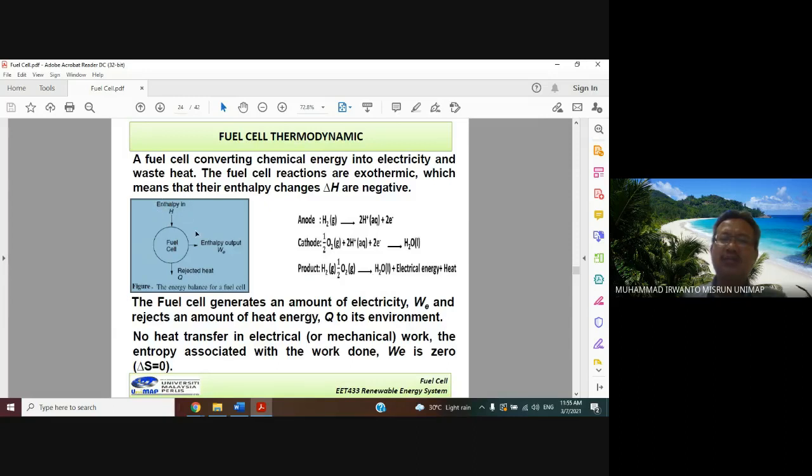It means that in the electrical power output, there is no entropy.